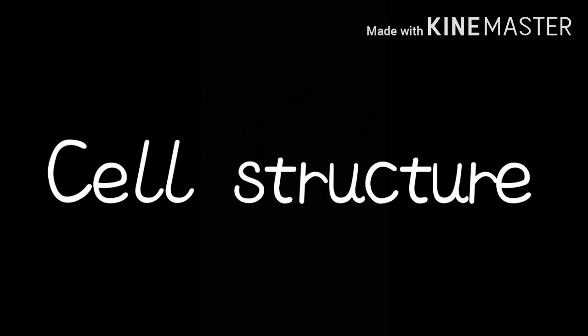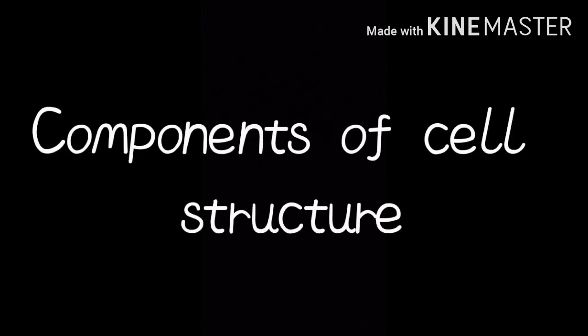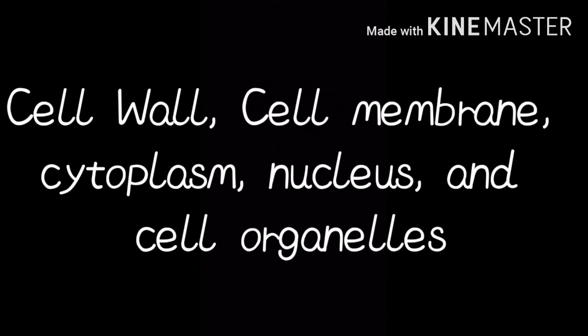Cell structure. The cell structure comprises individual components with specific functions essential to carry out life's processes. These components include the cell wall, cell membrane, cytoplasm, nucleus, and cell organelles.